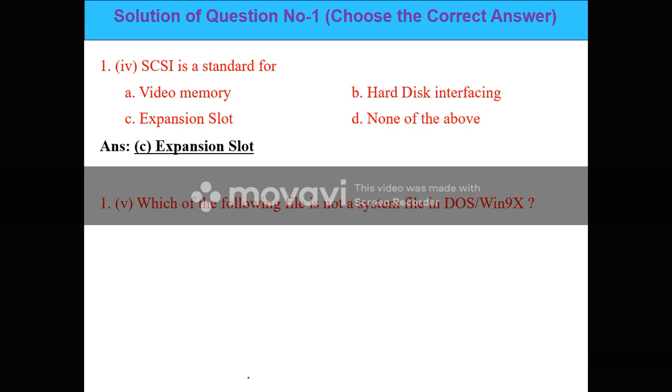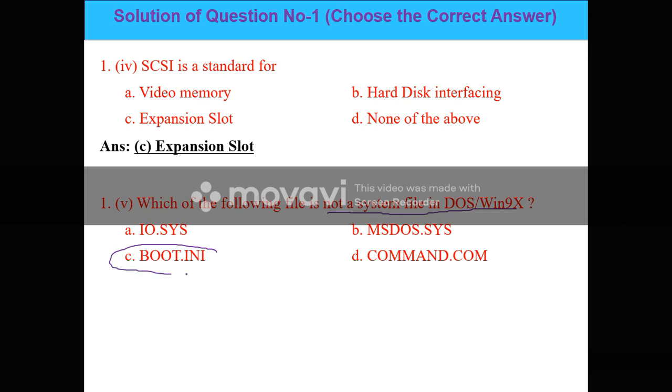Which of the following files is not a system file in DOS or Windows NT? Option A io.sys, option B ms-dos.sys, option C boot.ini, and option D command.com. Out of these, which is not a system file in DOS? The remaining three are system files of DOS. So the correct answer is boot.ini, which is not a system file in DOS or Windows NT.